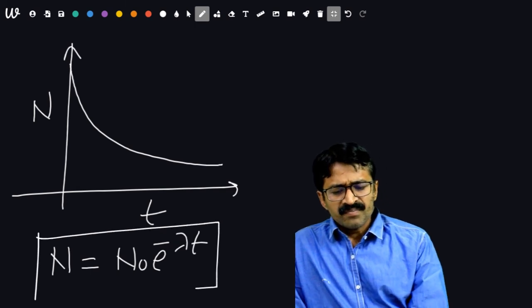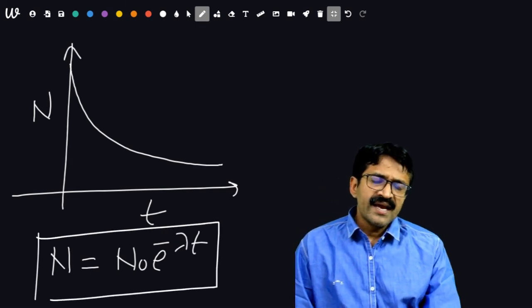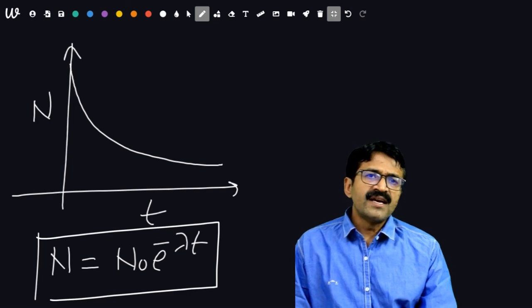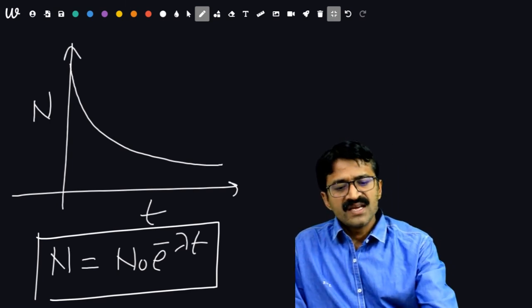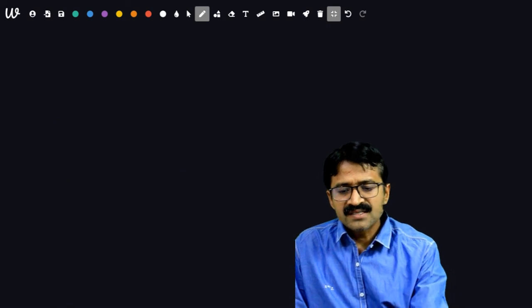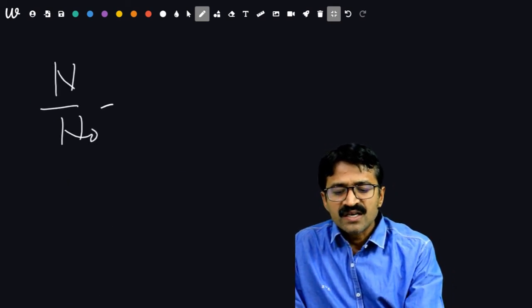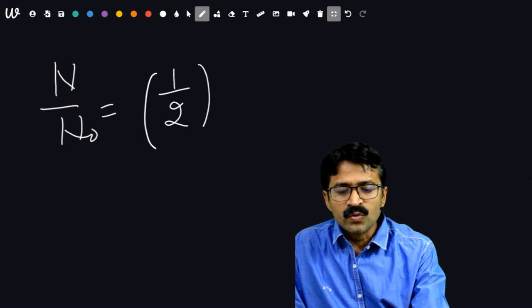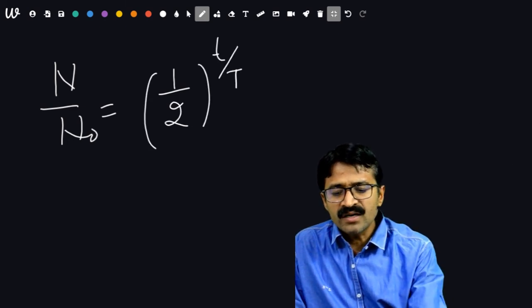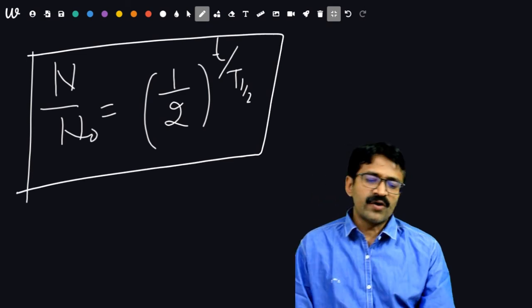One more formula is very important for solving numericals, and that is the relation between the number of active atoms and half-life. This formula is like that: N upon N naught is equal to 1 upon 2 to the power small t upon capital T half. This is very important for numericals.